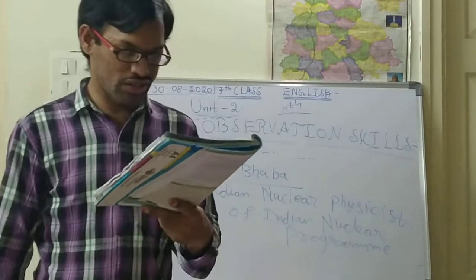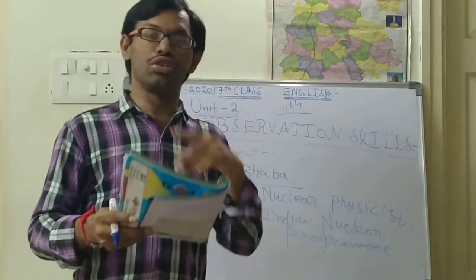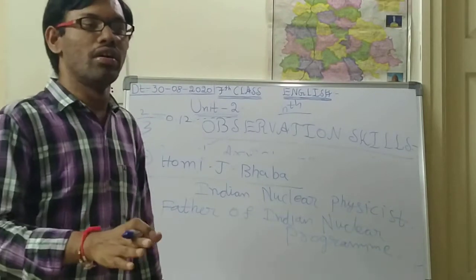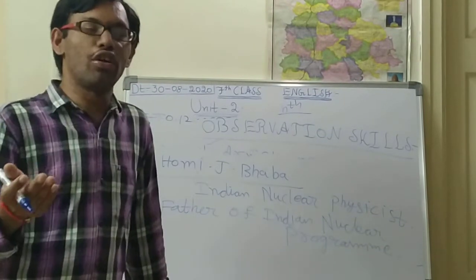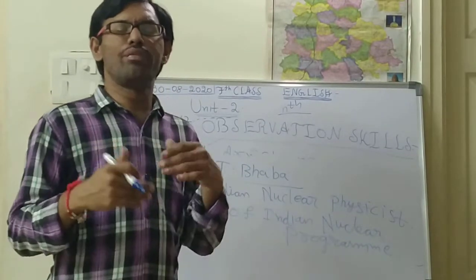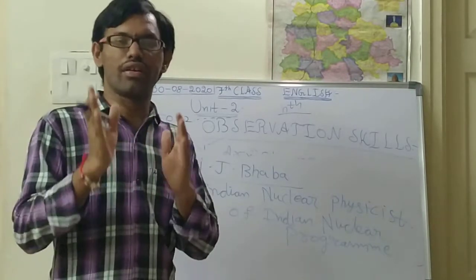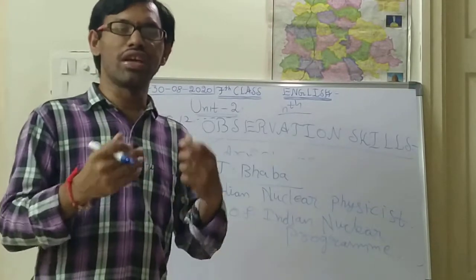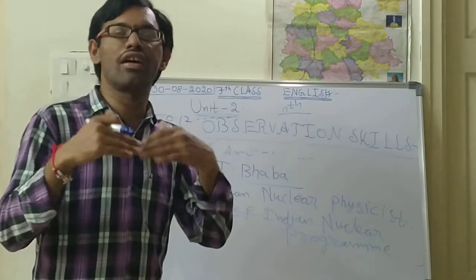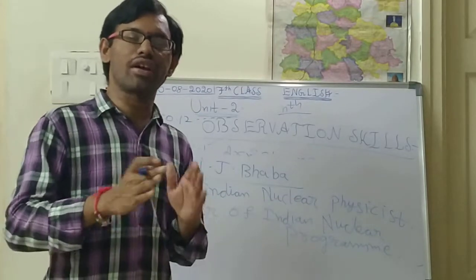Next, the third question: do you want to be a scientist? Why? This is your question, children. If yes, why do you want to become a scientist? What will a scientist do? A scientist will be inventing new things. Whatever things are not there till now, he will be inventing. Inventing means creating new things. That is the work of a scientist.